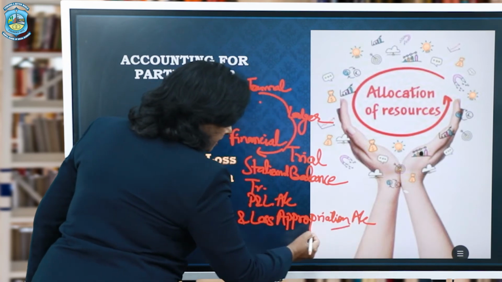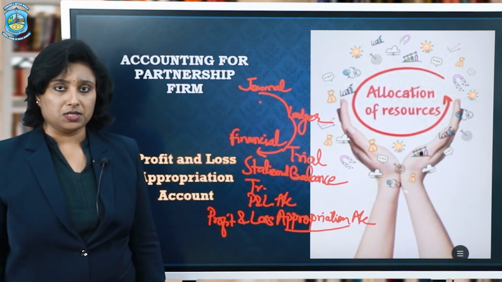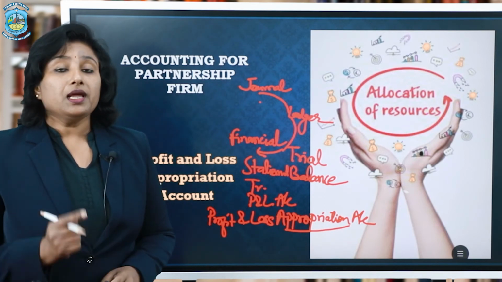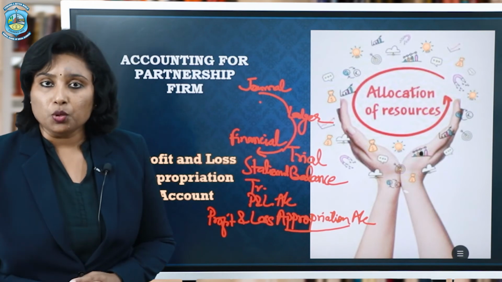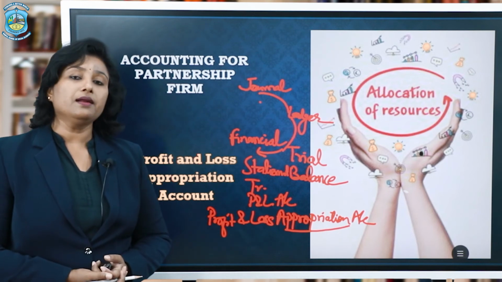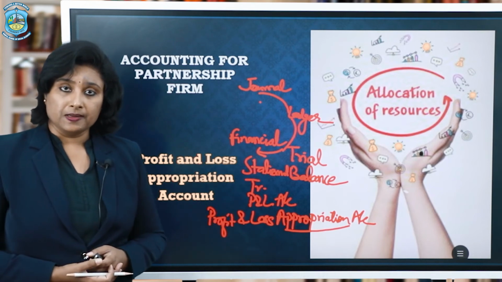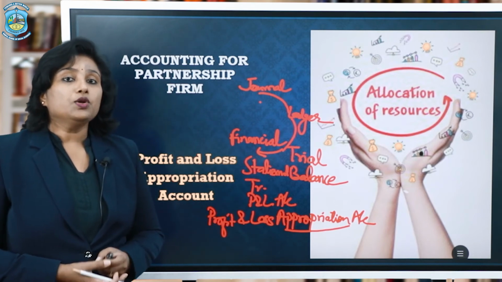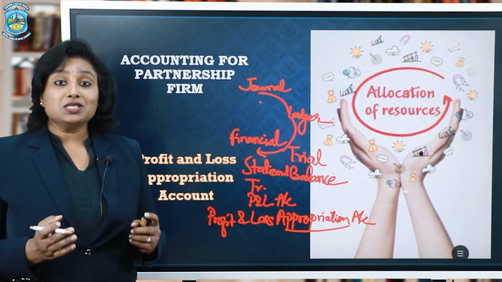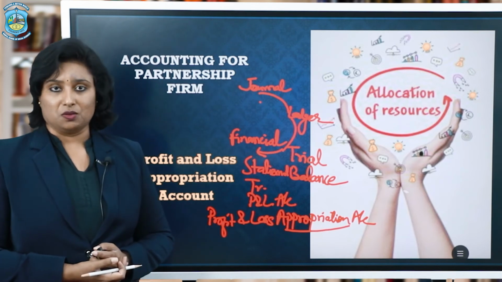Now, what does this term appropriation mean and why is there a need to prepare this profit and loss appropriation account? See, in a sole proprietorship concern, as soon as we arrive at the net profit, it is added to the capital of the owner because there is one single owner only and he alone enjoys the entire profit. But in a partnership concern, there are two or more owners, and therefore there is a need to appropriate this profit judiciously among them.